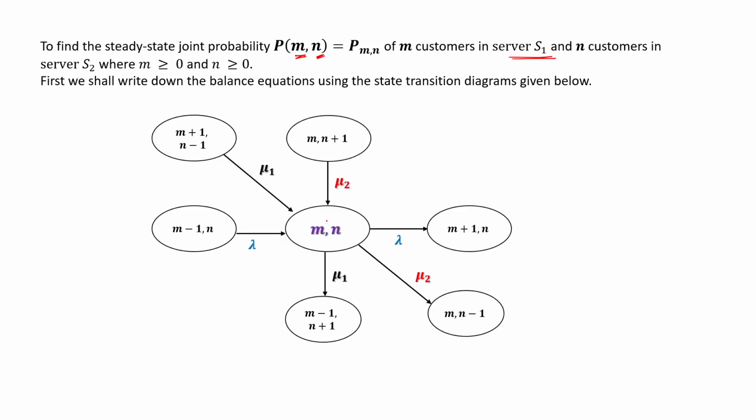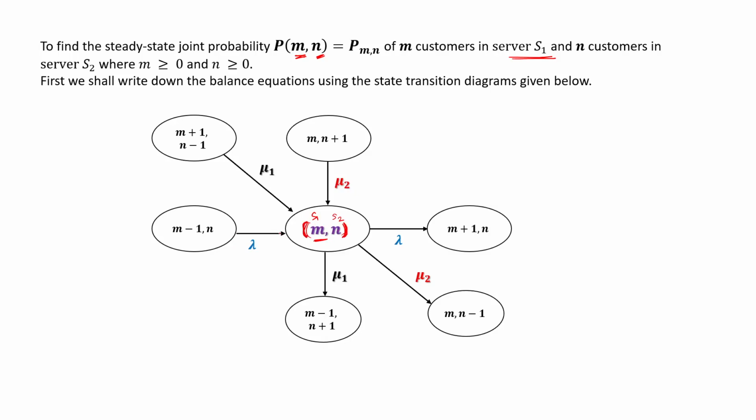It is the state diagram for the position m, n. Here m is the number of persons in front of server S1, and n is the number of persons waiting at server S2. What are the possibilities for how m, n customers will be in the system?